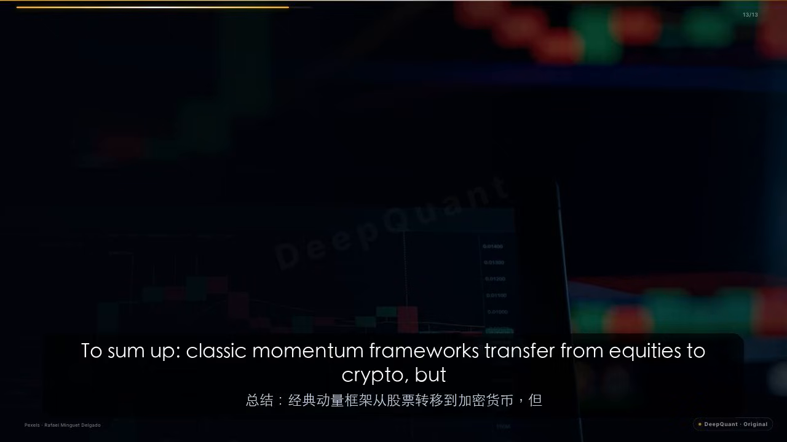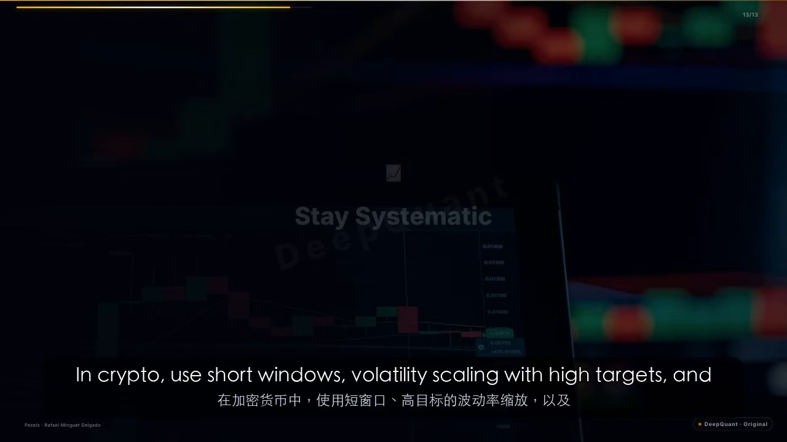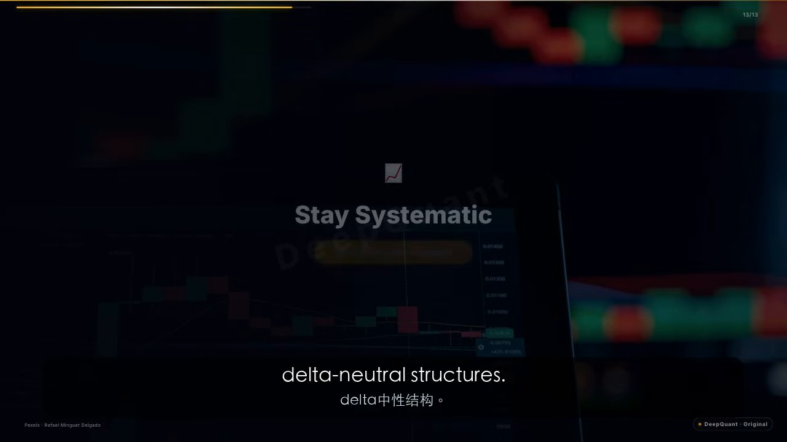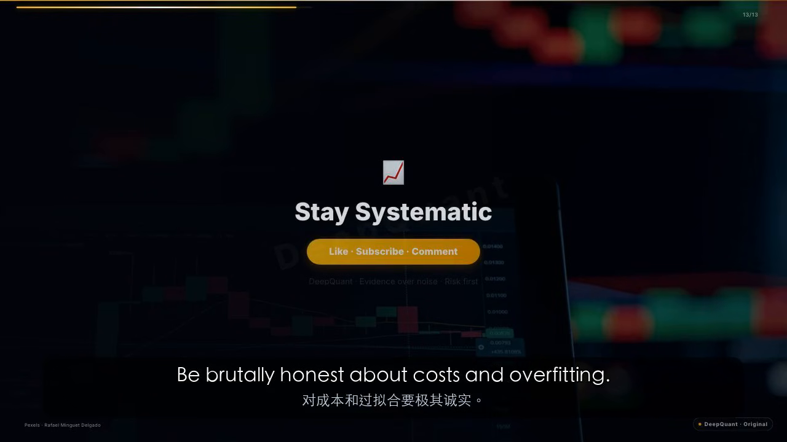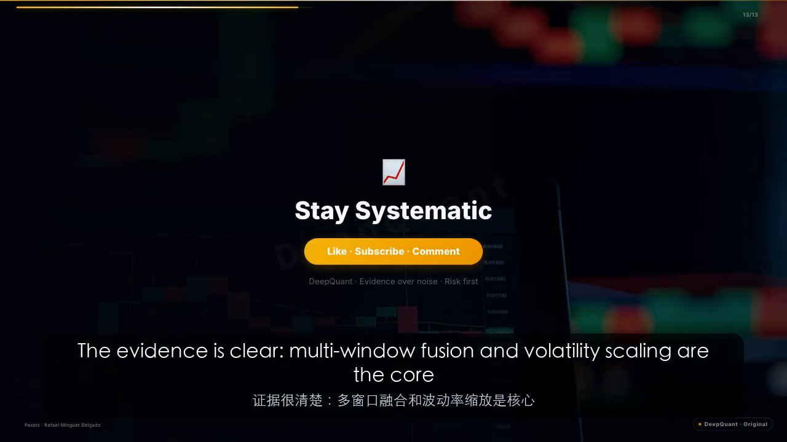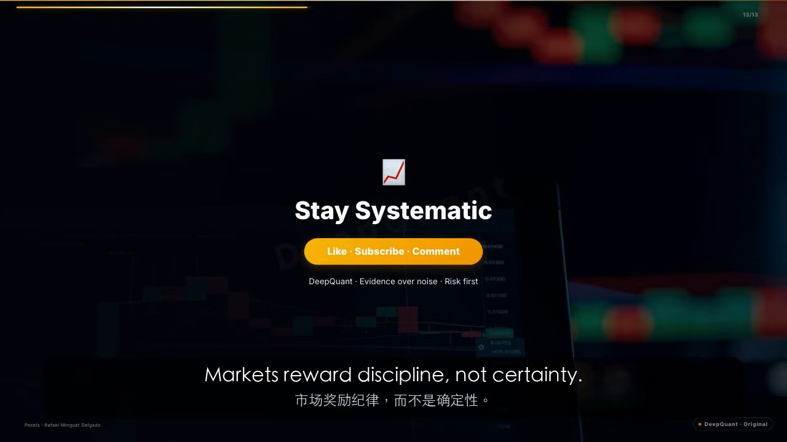To sum up, classic momentum frameworks transfer from equities to crypto, but only with major re-engineering. In crypto, use short windows, volatility scaling with high targets, and delta-neutral structures. Always apply liquidity filters and state-based crash protection. Be brutally honest about costs and overfitting. The evidence is clear. Multi-window fusion and volatility scaling are the core of robust TSMOM, while crypto XSMOM demands careful adaptation and risk controls. Markets reward discipline, not certainty.